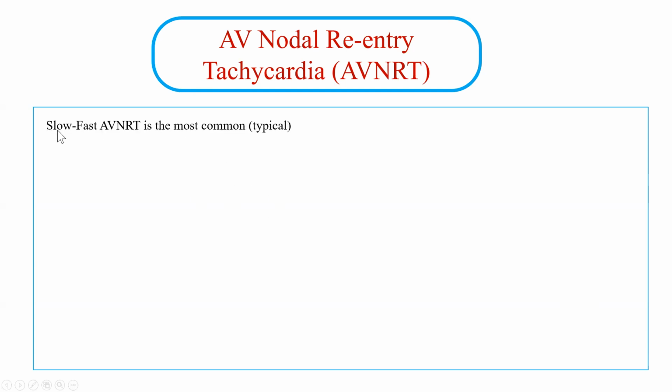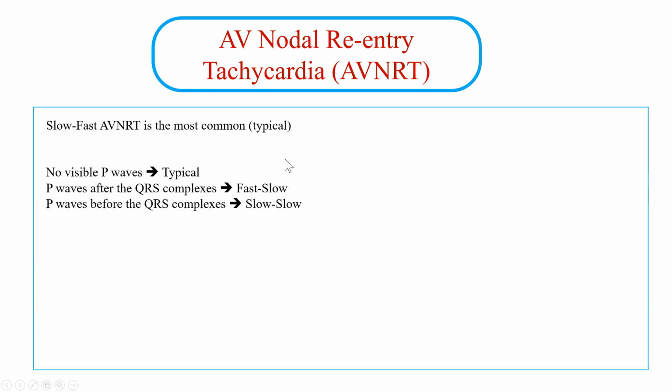This is very important. Again, we talked about the slow-fast AVNRT. This is the most common, and this is typical. Just as a summary, remember we have 3 types of AVNRT: we have the typical, we have fast-slow, and slow-slow. How can you distinguish between them? If you don't see any P wave, this is typical. If you see a P wave just after the QRS complex, and it has to be inverted in leads 2, 3, and aVF, this is fast-slow.